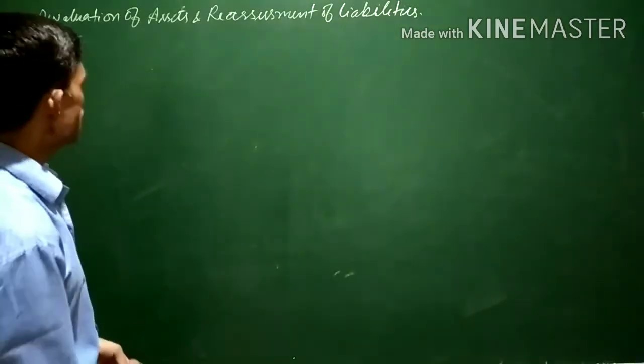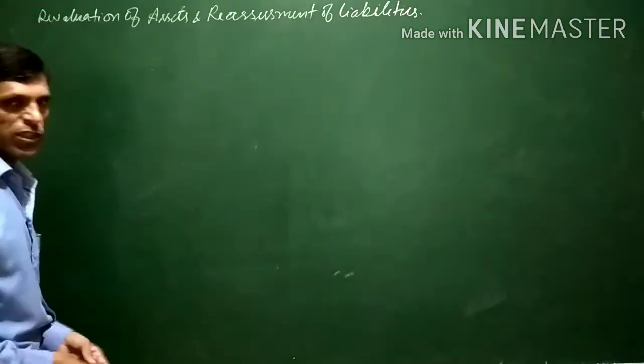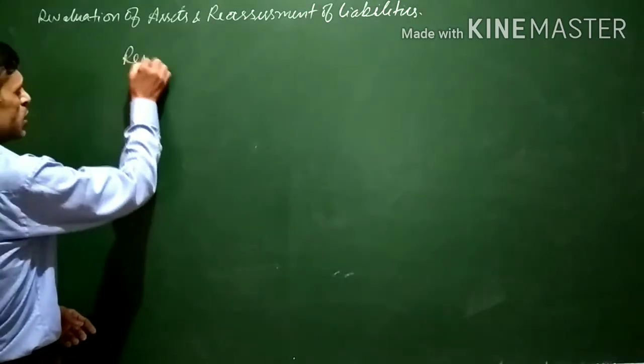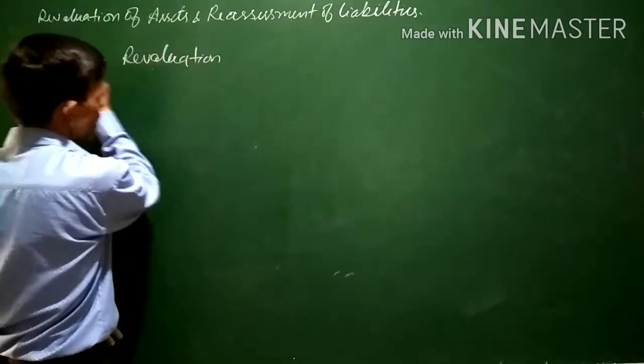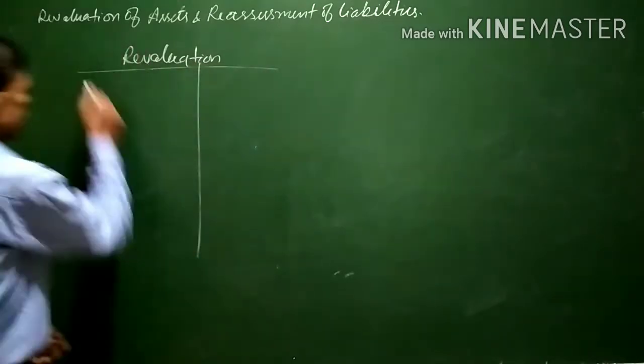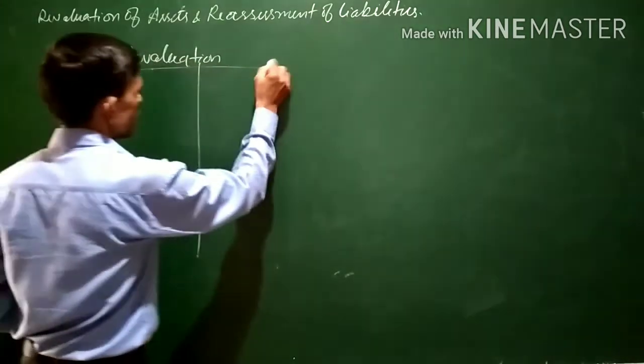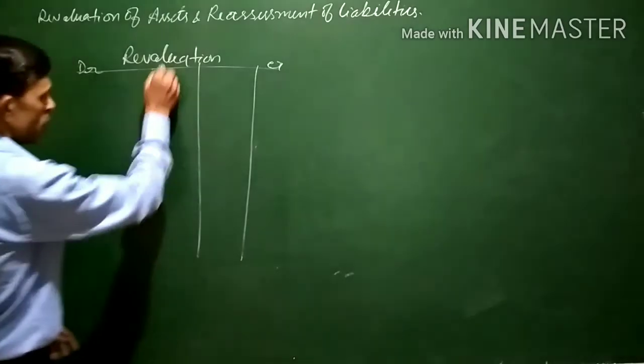The rule is the same: the revaluation account is a nominal account. This is the debit side of revaluation and this is the credit side.